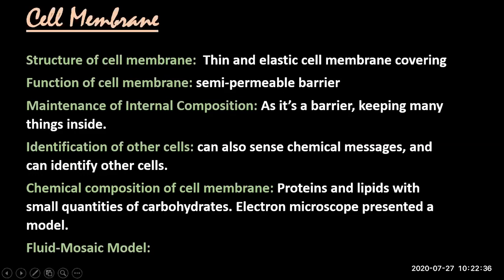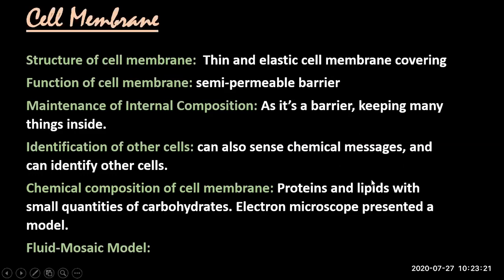What is the other function of cell membrane? It can identify other cells. It can also sense chemical messages coming from other cells and can identify other cells. Basically, the cell membrane has certain protein structures which act like receptors or sensors, which sense what other chemicals are entering into the plasma membrane and which chemical compounds are leaving the plasma membrane. And they can sense those messages by having protein receptors in the plasma membrane.